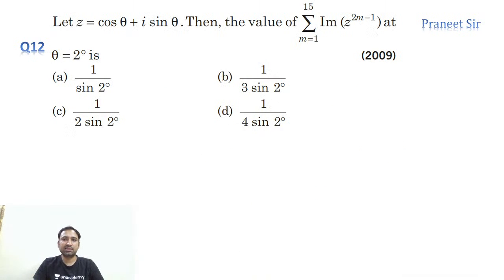So let's do this question, 2009 question. z value given. z value we can write as cis theta, z is equal to cis theta or e power i theta, anything is fine. So we need to calculate sigma m is equal to 1 to 15, imaginary part of z power 2m minus 1 at theta is equal to 2 degrees. Theta value he gave is 2 degrees.